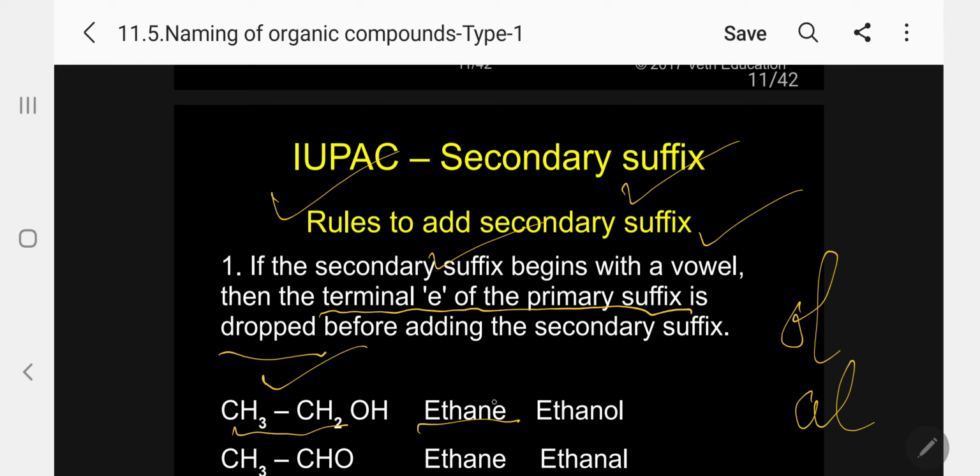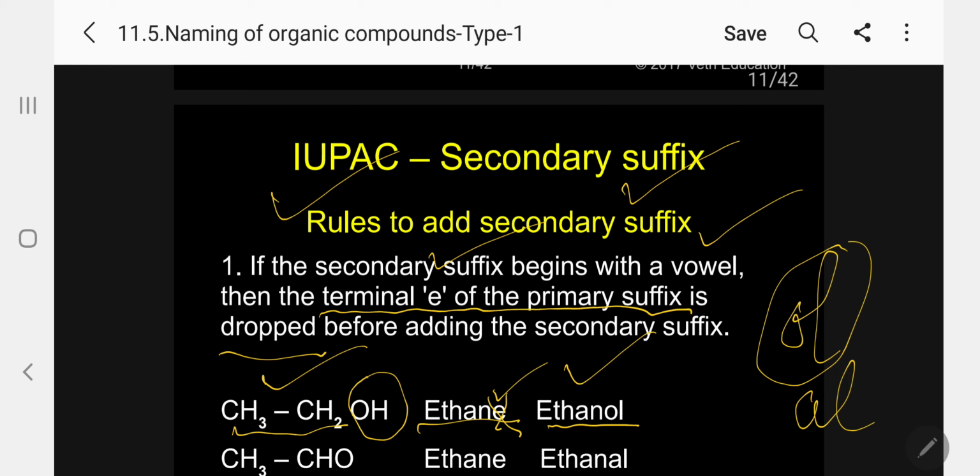So the terminal is E. Kindly follow. But I am adding OH, which is present, so for O I have to add OL. The first letter is a vowel, O. So if there is any vowel, I have to drop E and add OL. So I am adding ethanol. Kindly follow. Ethanol is the correct IUPAC name for ethyl alcohol, the common name.